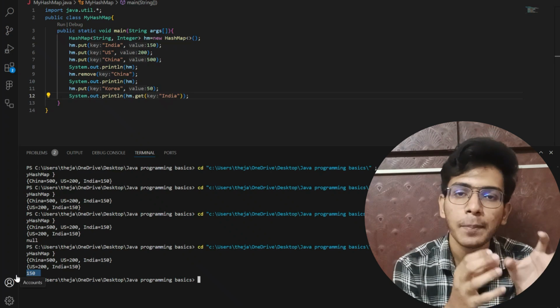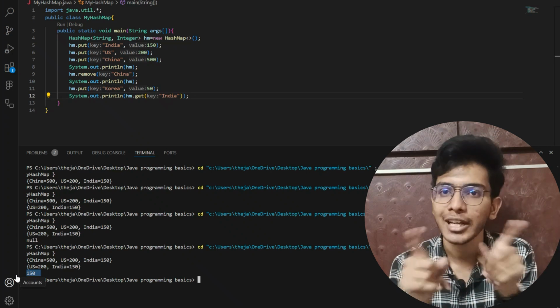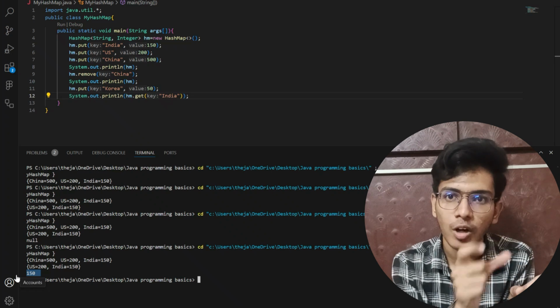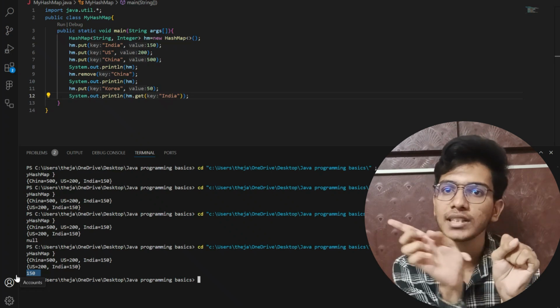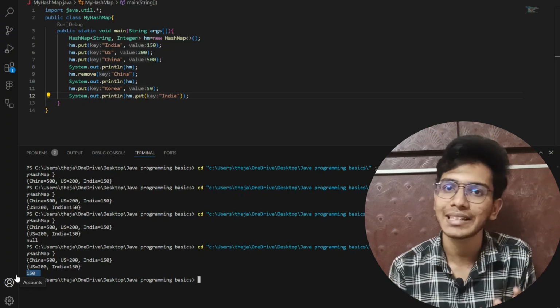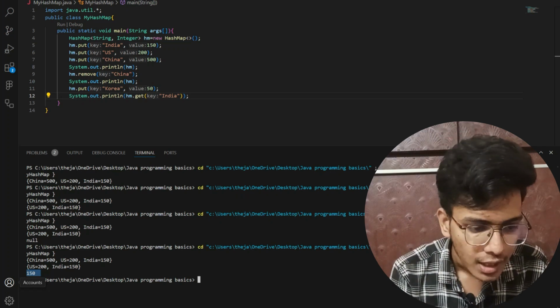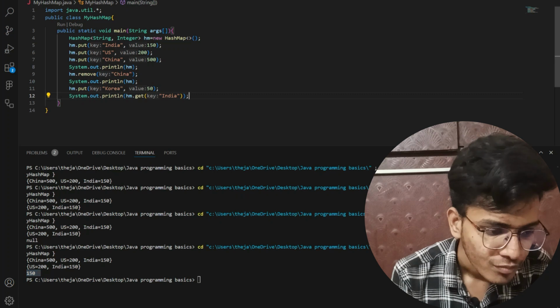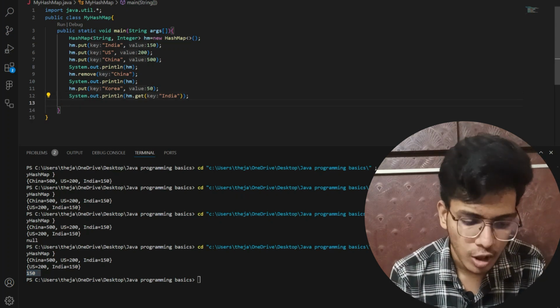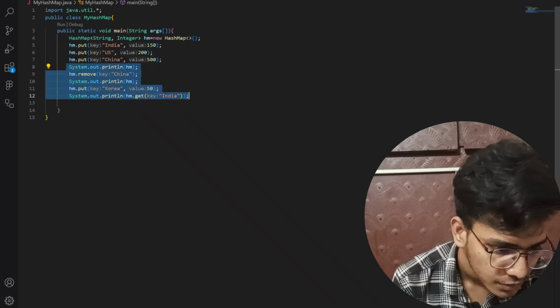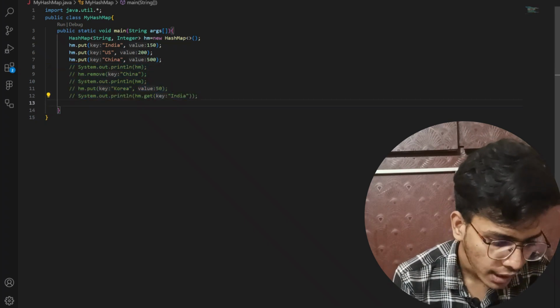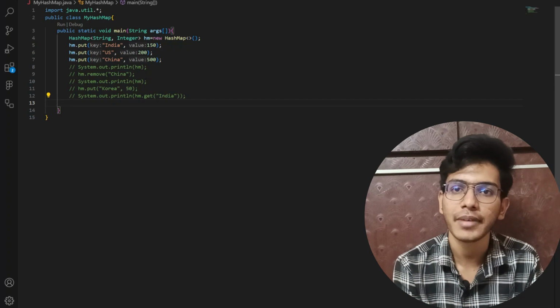Like this I can get a particular key's value in my hash map by just passing hm.get, and I will pass my key, and for that particular key I will get the related value as my output. Okay, now if I want to check whether a key exists or not, let me delete this and comment all these things. Now I want to check whether a particular key exists in my hash map or not.